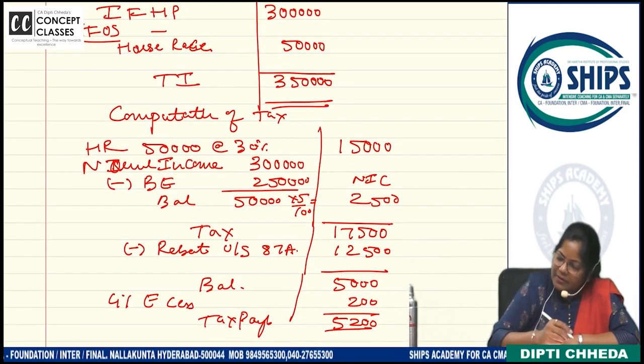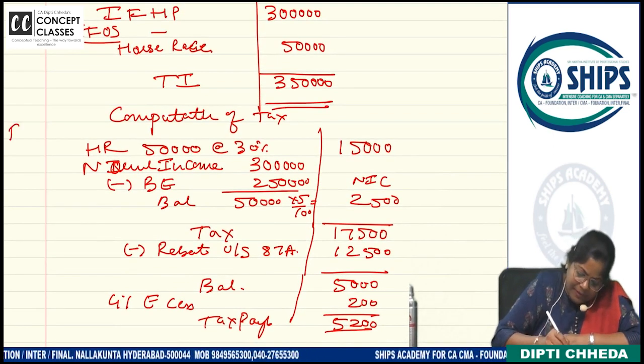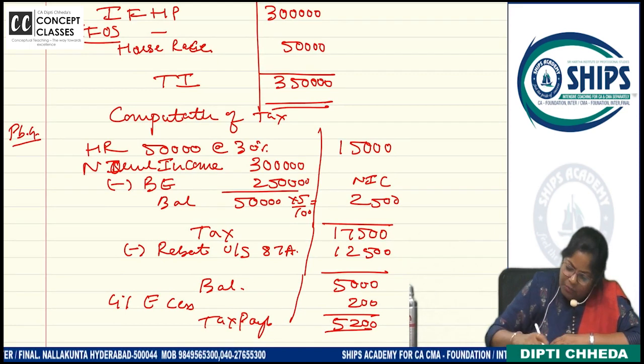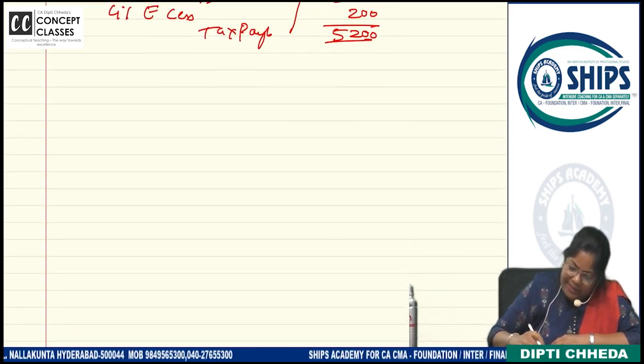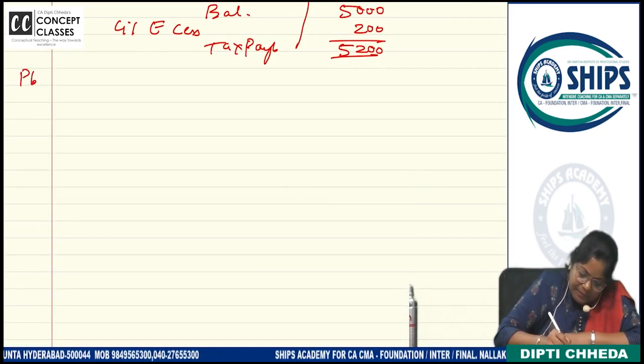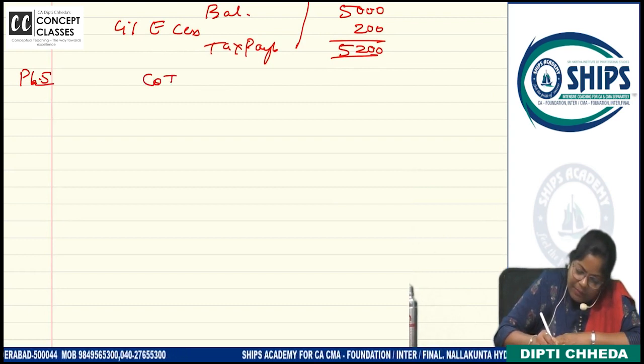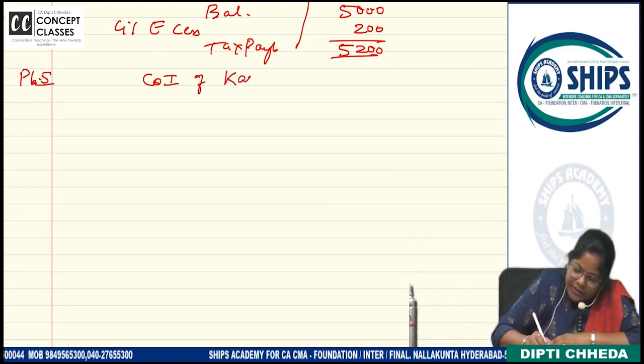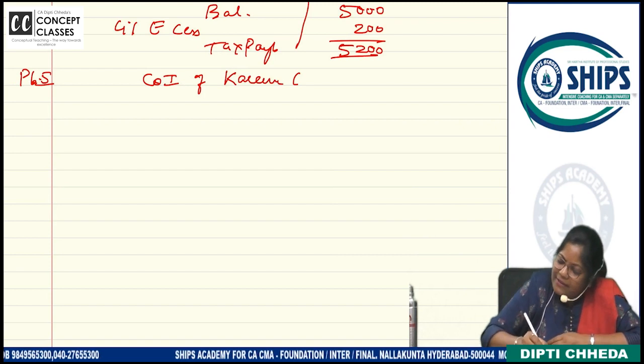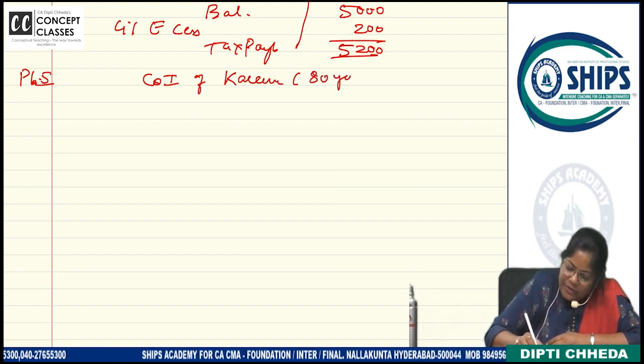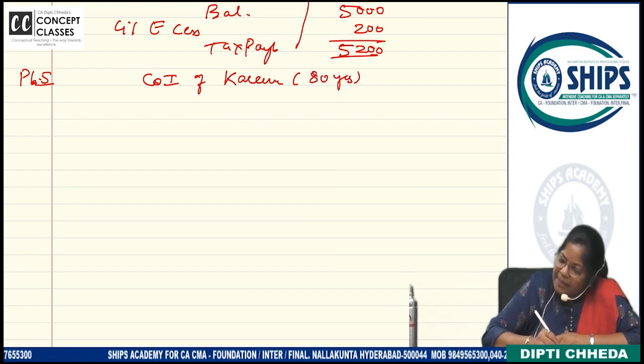This was which problem number? 4. And now problem number 5. Write down computation of income of Karina and write the age. Why? So that you remember that you have to give the basic exemption. Okay. Yes.